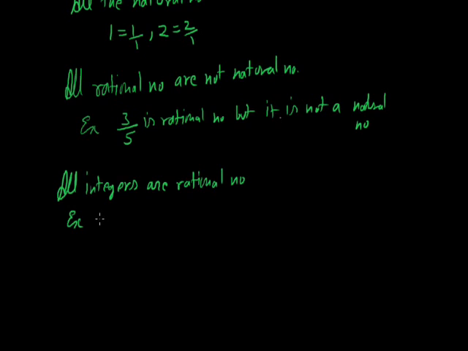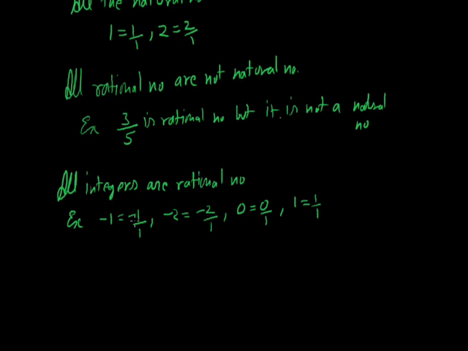Example, let's say an integer is -1. So -1 can be written as -1/1. -2 can be written as -2/1. Let's say 0 is an integer, 0 can be written as 0/1. And let's say 1 can be written as 1/1. So all these are integers and all are written in the form of p by q. So we can say that all integers are rational numbers.